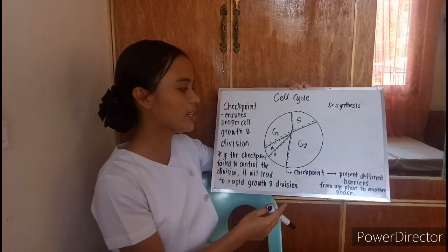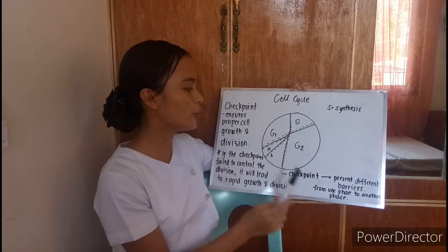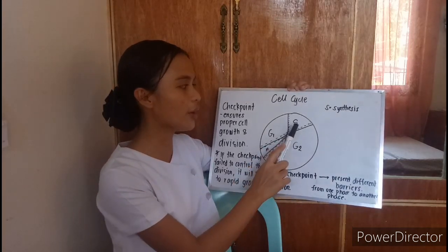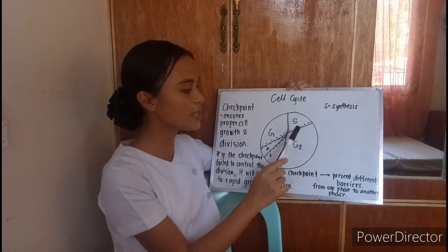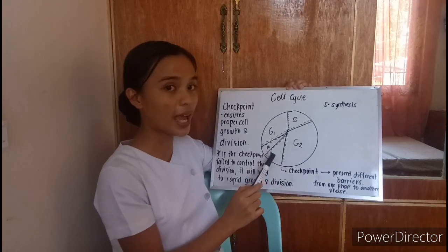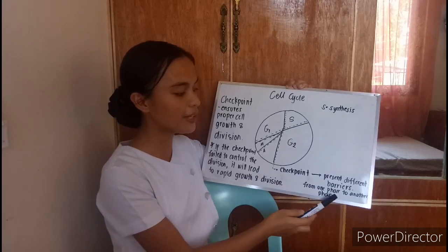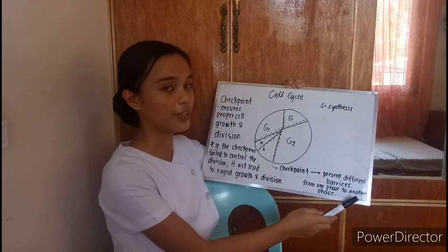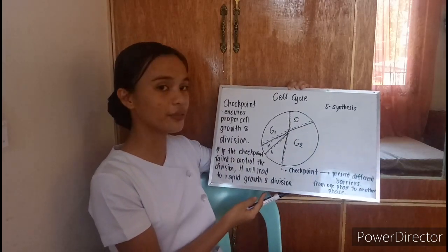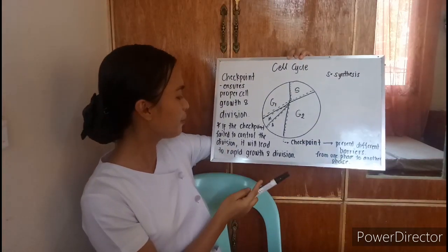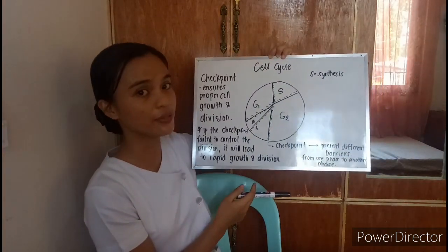So this is the cell cycle. In a cell cycle, there is always a checkpoint. There is a checkpoint between G1 to S. S represents synthesis. Then synthesis to G2, then G2 to metaphase, then metaphase to anaphase. That checkpoint represents a barrier from one phase to another phase. The checkpoint ensures proper cell growth and division. Take note, if the checkpoint fails to control the division, it will lead to rapid growth and division.